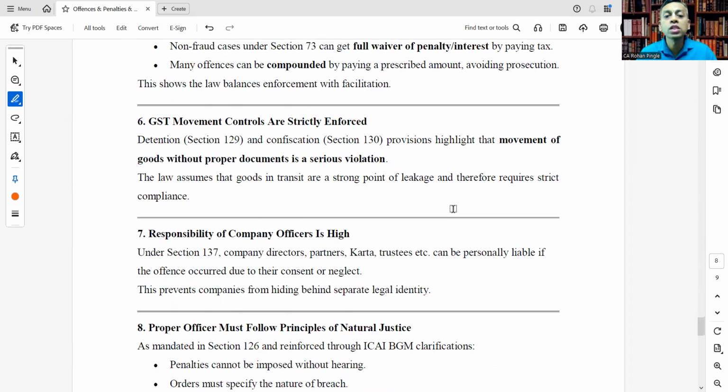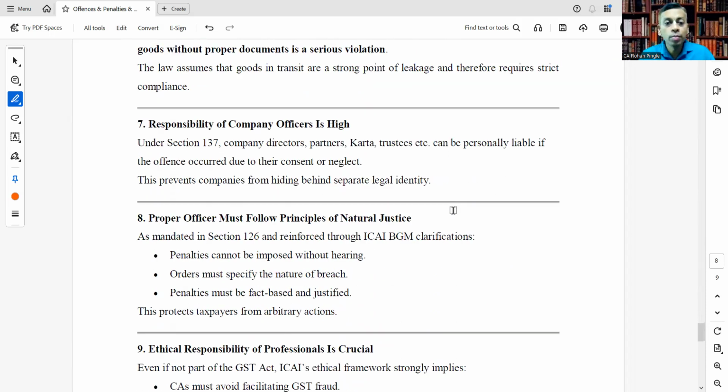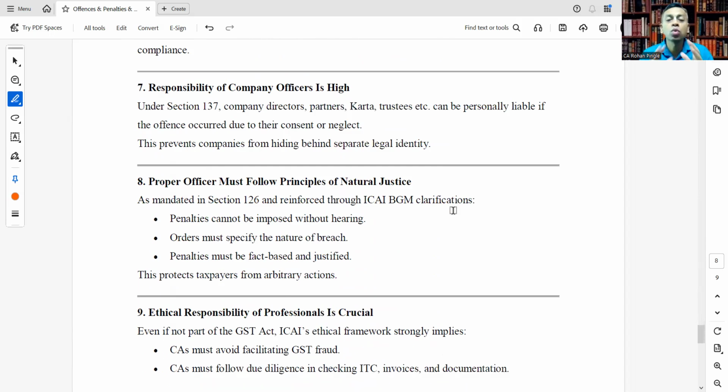GST movement controls are strictly enforced. Detention and confiscation provisions highlight that movement of goods without proper documents is a serious violation. The law assumes that goods in transit are a strong point of leakage and therefore requires strict compliance. Responsibility of company officers is high. Under section 137, company directors, partners, karta, trustees, etc. can be personally liable if the offense occurred due to their consent or neglect. So this prevents companies from hiding behind the separate legal identity.